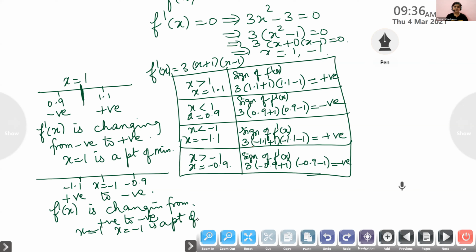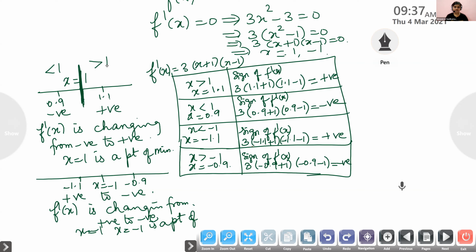Ma'am, can you explain from after the table? I didn't understand. See, up to this, finding the sign, is it okay? Yes, ma'am. Now you take the value x equals 1. Here we have 0.9 and here it is 1.1. Here it is less than 1, here it is greater than 1. You take a value less than 1, you take a value greater than 1, and look at the sign. From where to where is the sign changing?